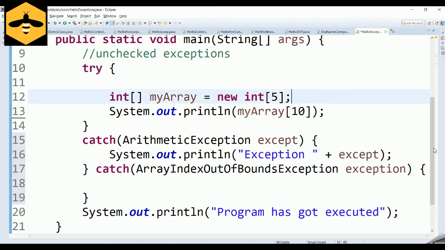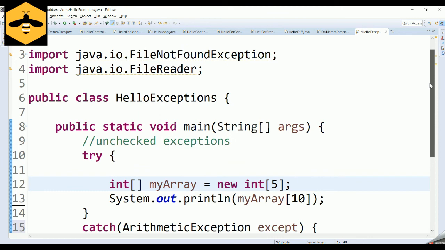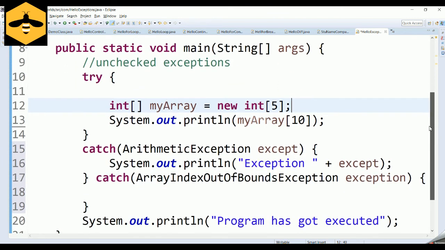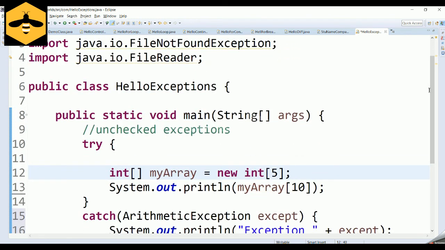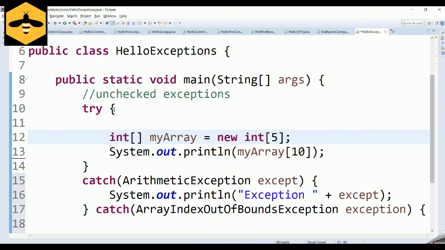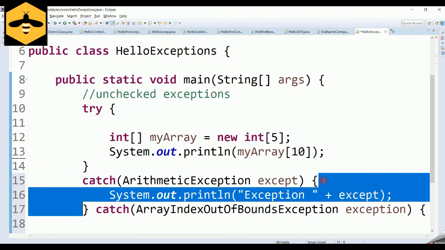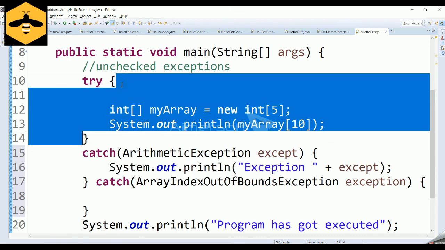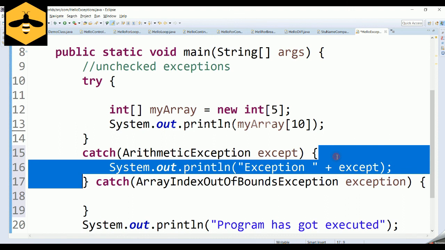So hope you found it clear, like what are exceptions and how we need to handle the exceptions in Java. To reiterate what we have seen, exceptions are the unwanted events in your program that interrupt the normal flow of your code, and it is going to shut down your program in an ungraceful manner. So if you don't handle the exception, it is going to shut down the program in an ungraceful manner. So how are we going to handle the exceptions? Exceptions can be handled using a try block and a catch block. Whatever code you suspect is going to throw the exception should be put inside the try block, and the exception should be handled in the catch block.